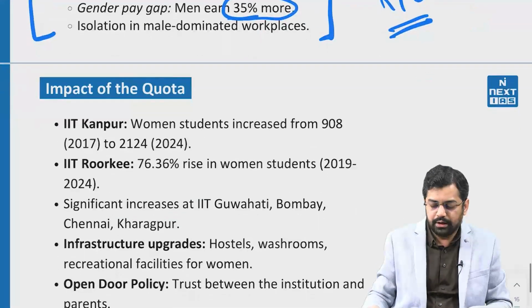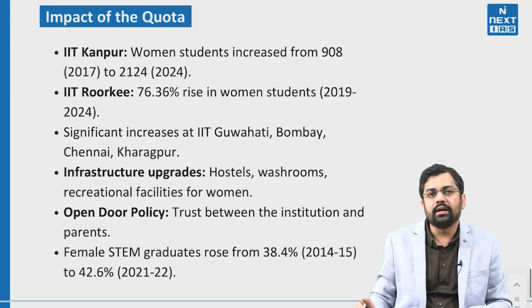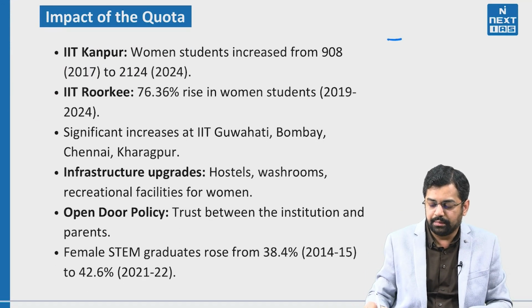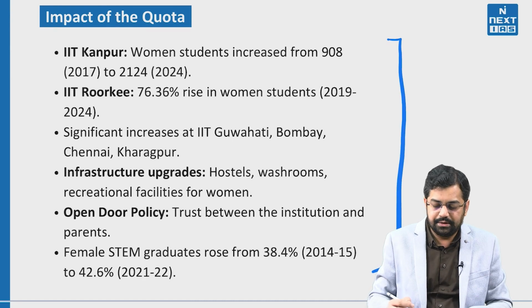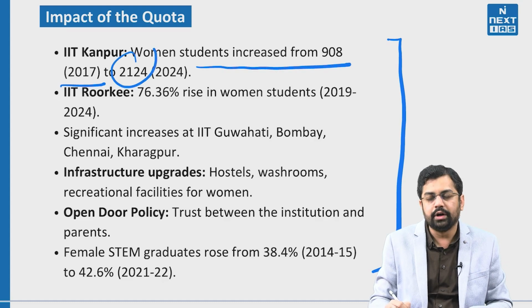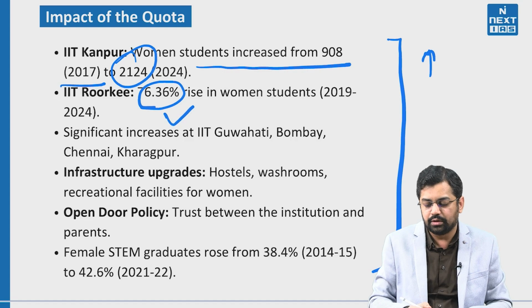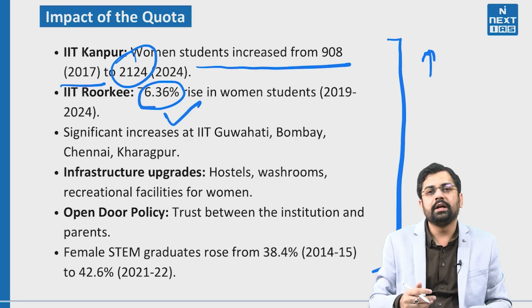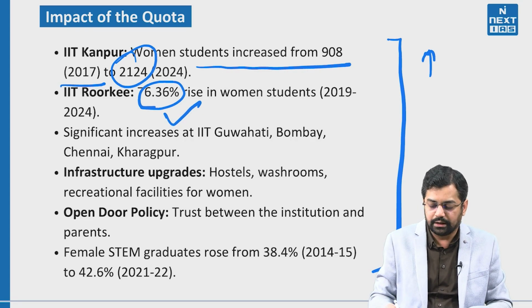So moving forward, the particular article which is going to be talked about, this is the summary of this particular article. As we see in IIT Kanpur, women students have increased from 908 back in 2017 to 2124 in 2024. So that is going to be a very huge jump in terms of the number of intake. Similarly, IIT Roorkee has a 76.36% increase in the rise of women students. Similarly, significant progress has been shown in other IITs.